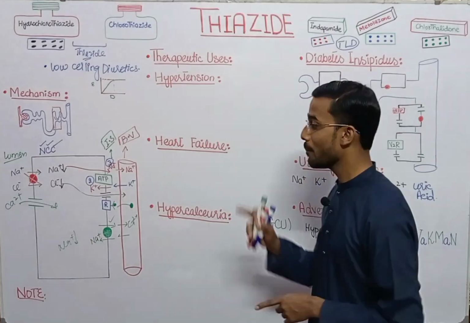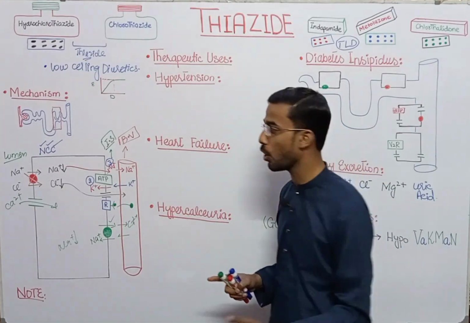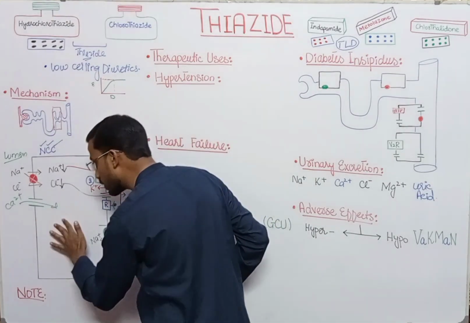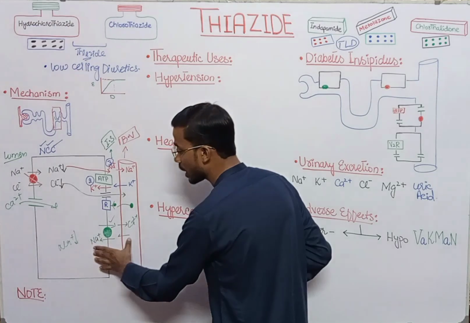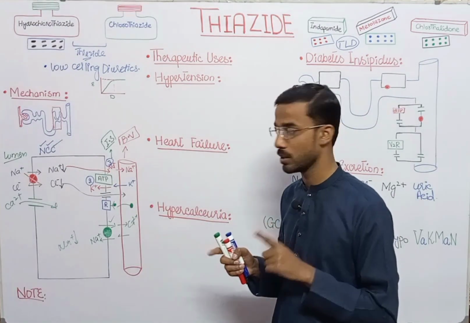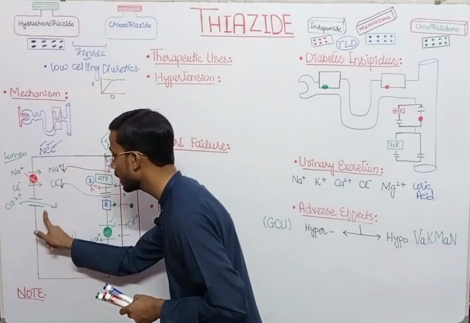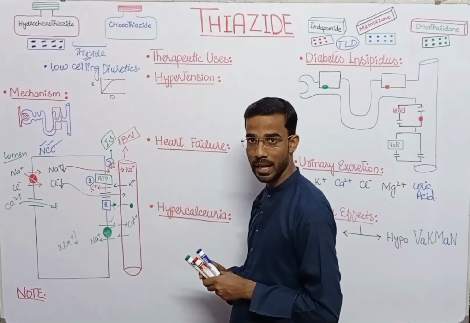So remember, parathyroid hormone is involved in the absorption of calcium from the lumen into the cell, and after that the sodium-calcium exchanger is involved. This is the action of the parathyroid hormone, and this is the action of the thiazide.